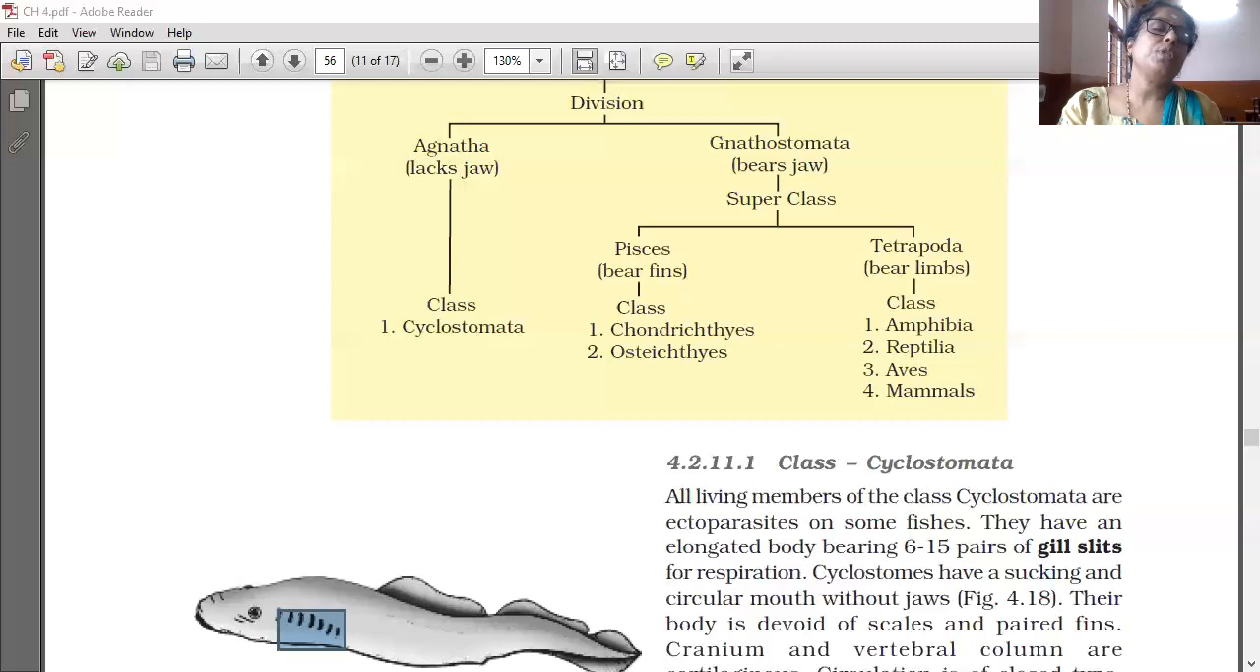Up to this session we learned Vertebrata, Agnatha, and class Cyclostomata. Cyclostomes are ectoparasites without scales and paired fins. They have 6 to 15 pairs of gill slits for respiration, a sucking circular mouth without jaws, and a cartilaginous cranium and vertebral column. Circulation is closed type. Marine, but they migrate to fresh water for spawning. After spawning they die, and their larvae return to the ocean after metamorphosis.